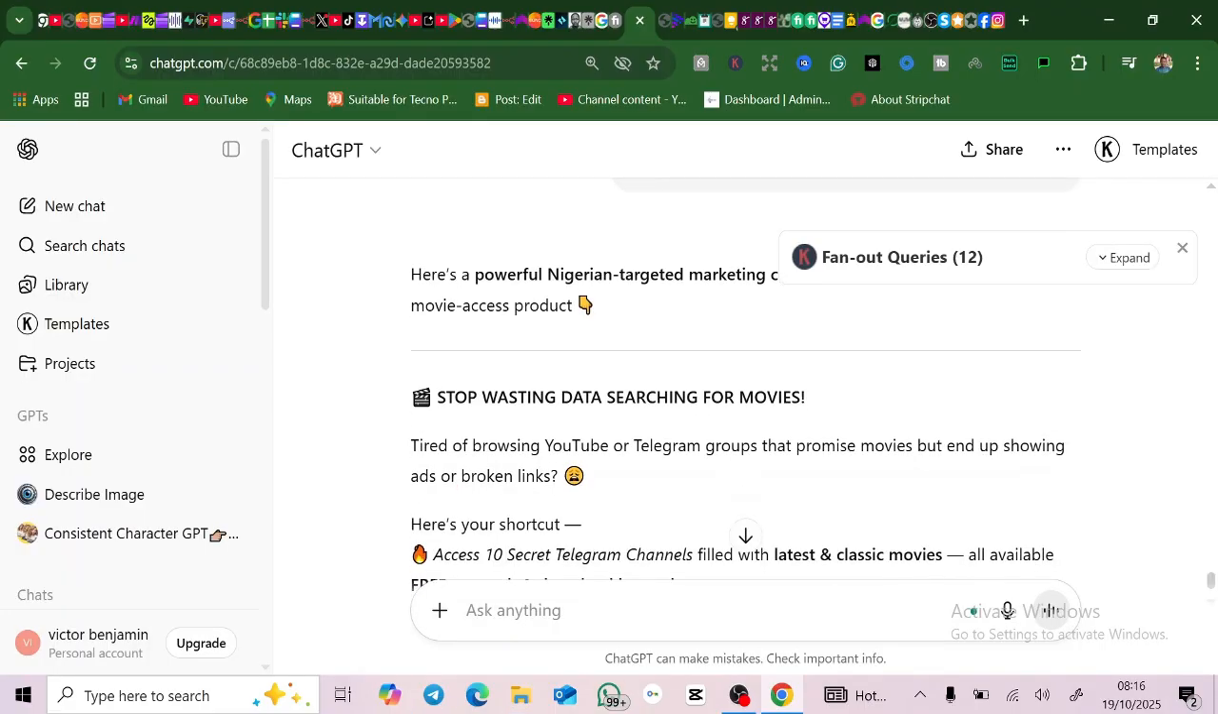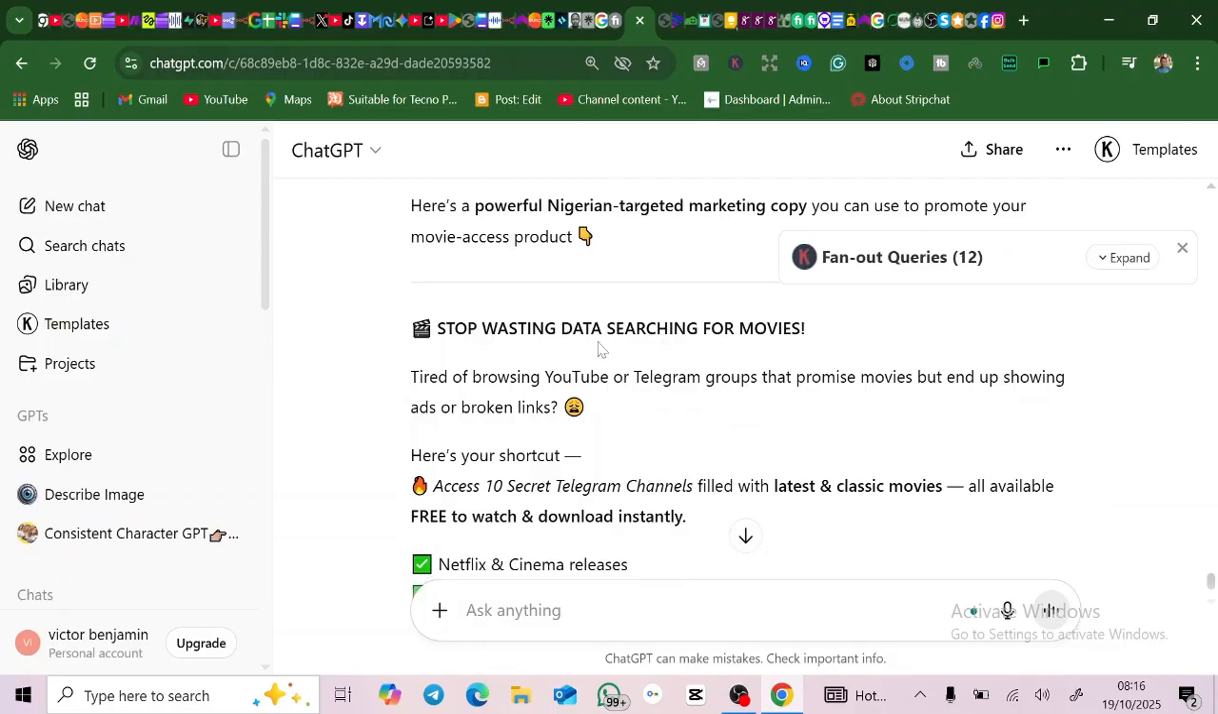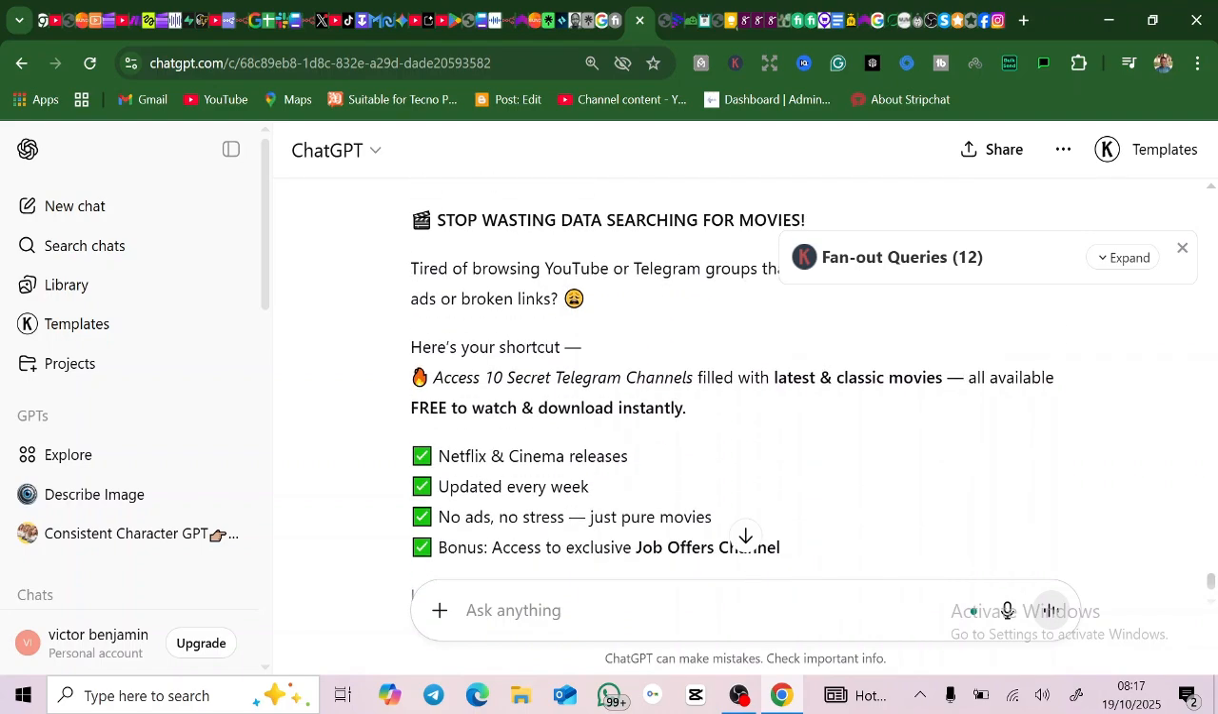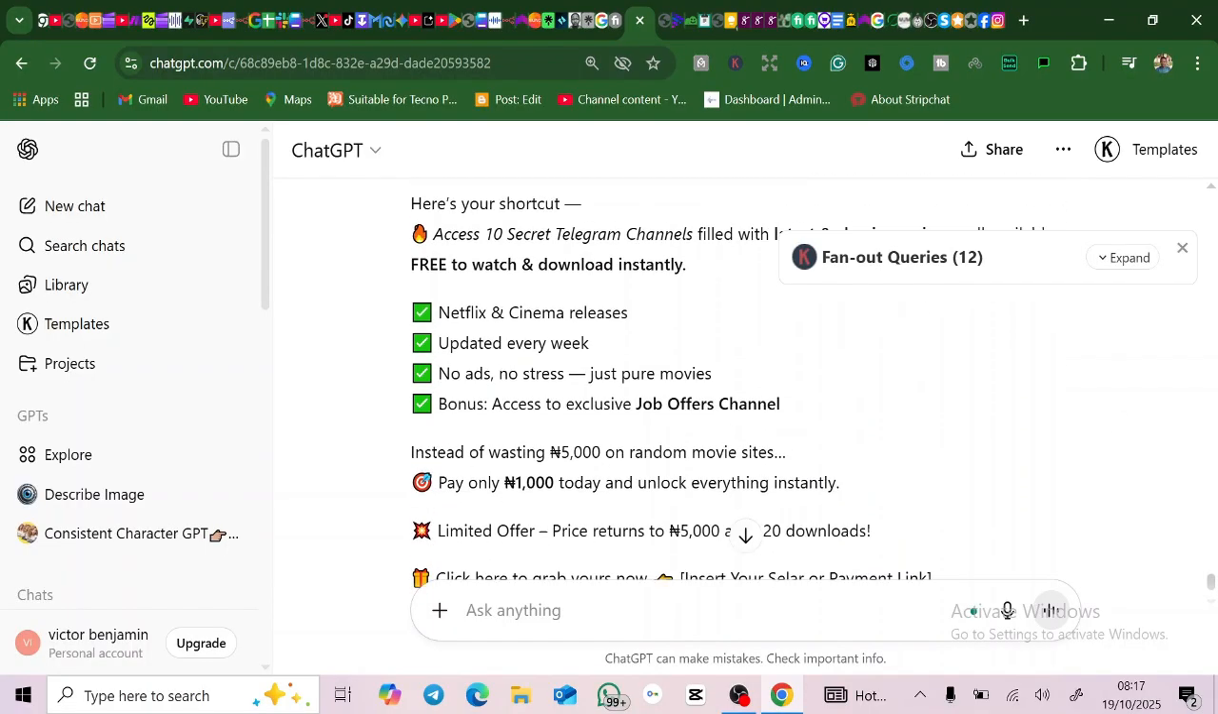Now see what it has given us. It says: stop wasting data searching for movies. Tired of browsing YouTube or Telegram groups that promise movies but end up showing ads or broken links? Here's a shortcut. Get access to 10 secret Telegram channels. So this is the beautiful thing it gave us.